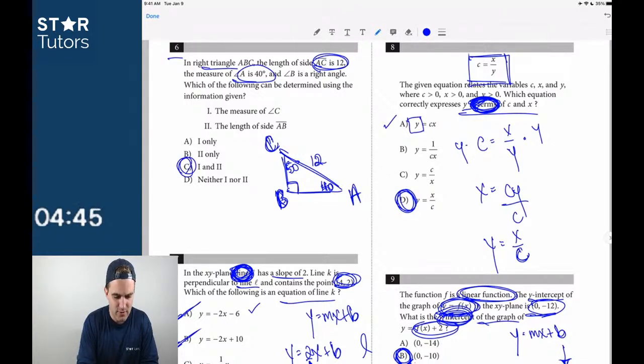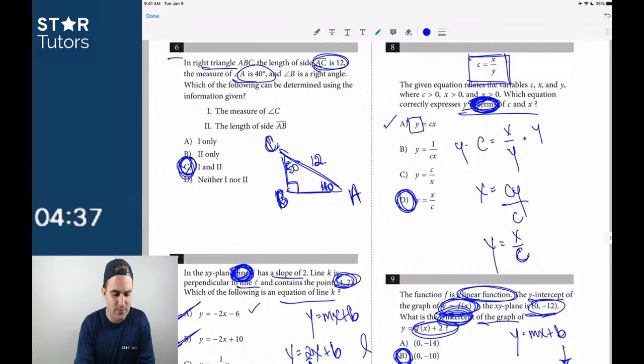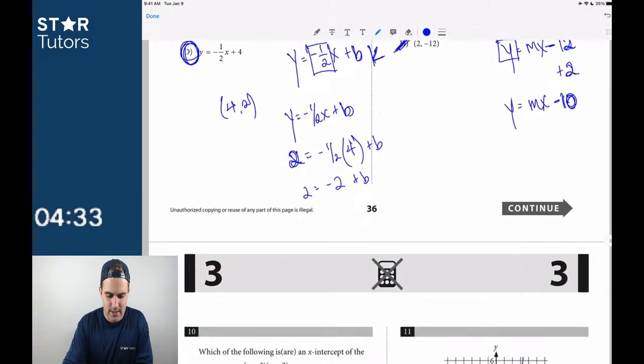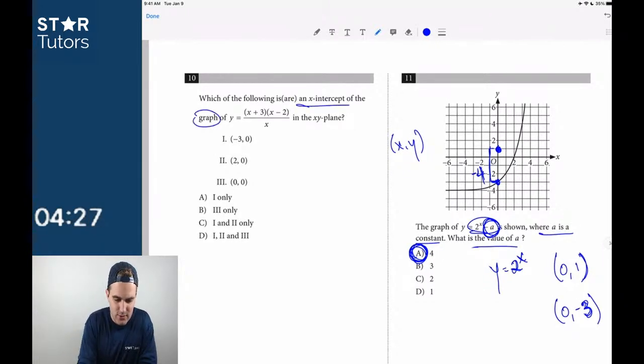If we have all 3 angles and the hypotenuse, we can just use trig functions to solve for that. So you can absolutely solve for everything within that triangle with 3 angles and a side length. So that one's pretty straightforward, I think. Number 10, which of the following x-intercepts the graph in the xy plane?